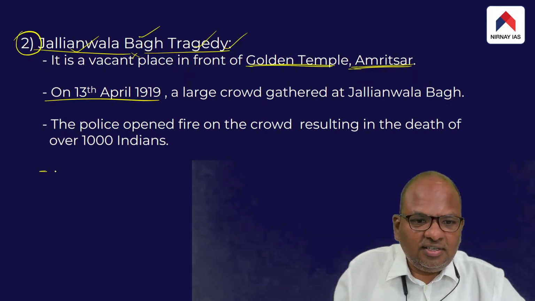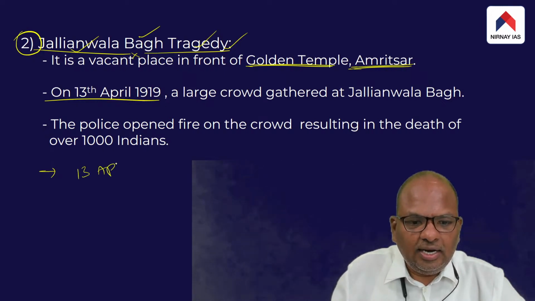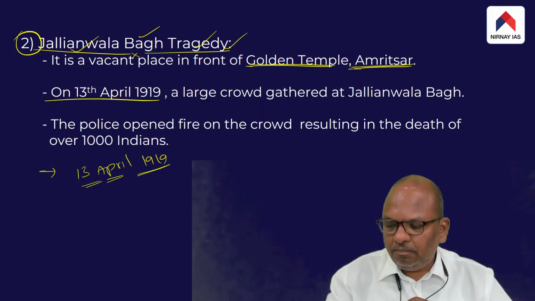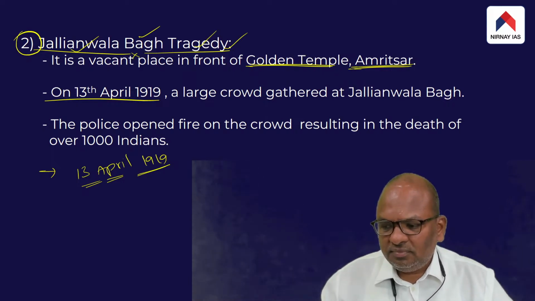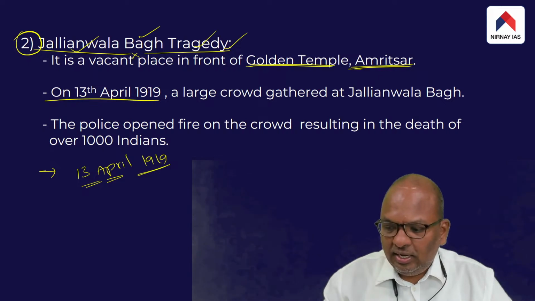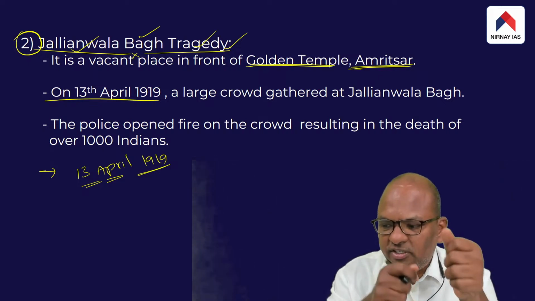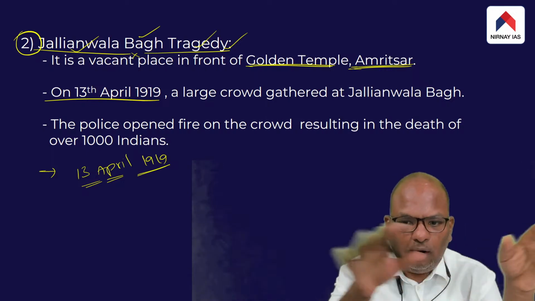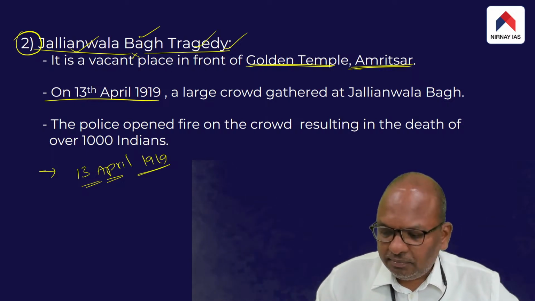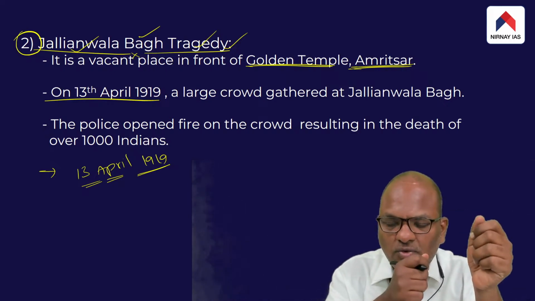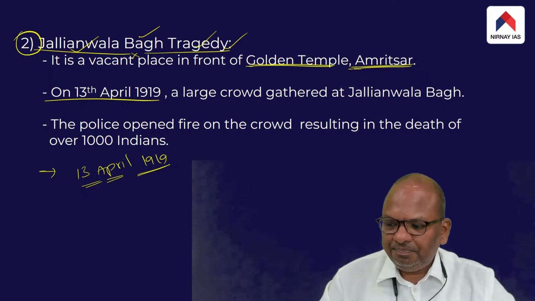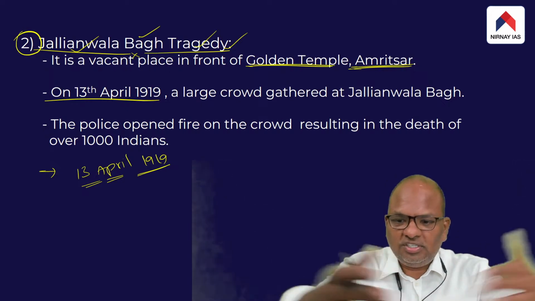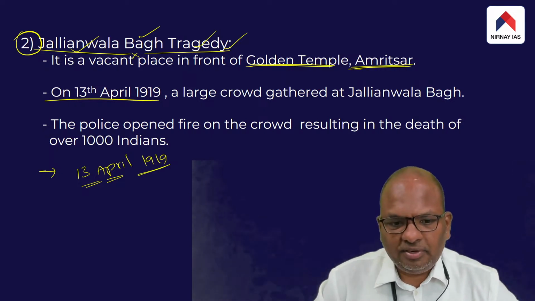On that day, the British police opened fire on the crowd gathered there. Basically, the police opened indiscriminate firing on the people who had gathered at the Jallianwala Bagh, an open site right in front of the Golden Temple in Amritsar.